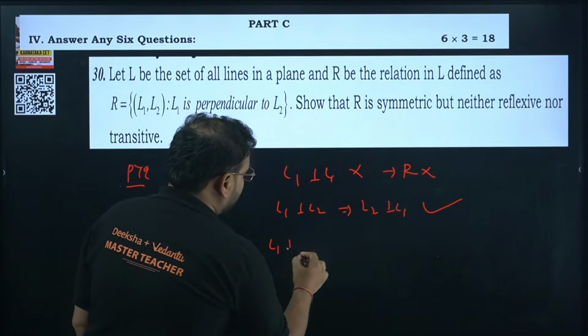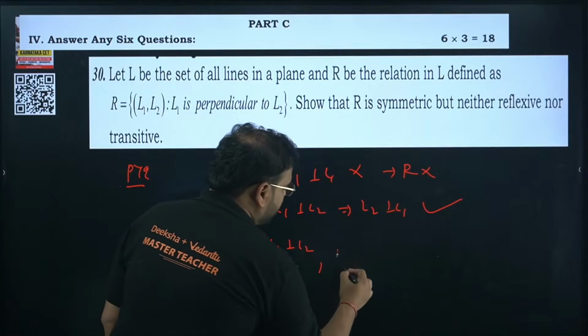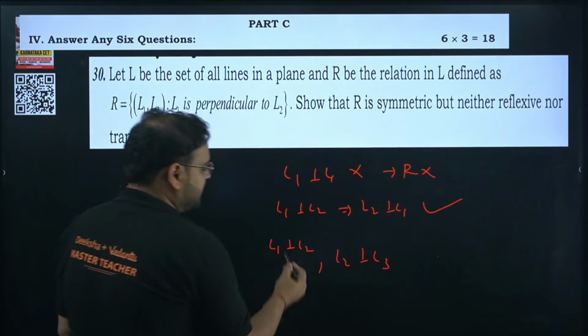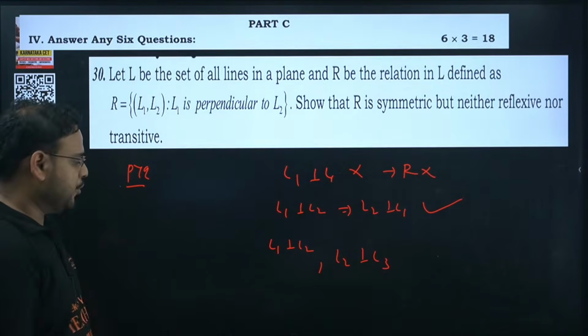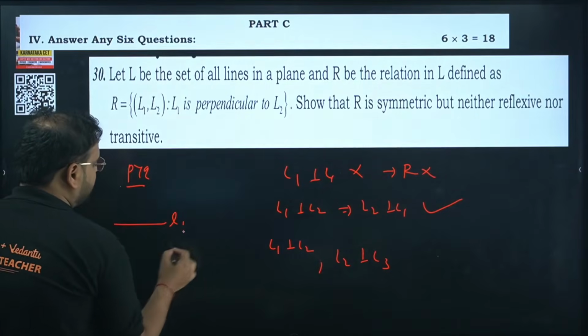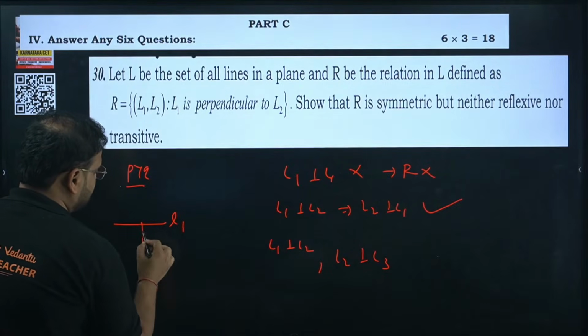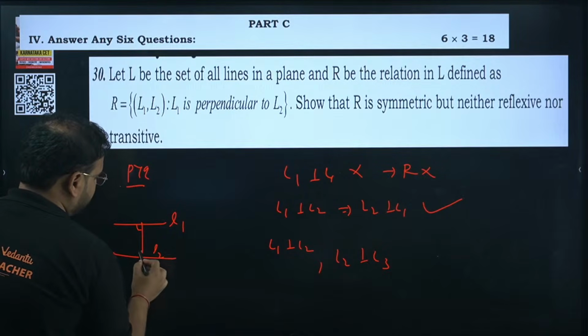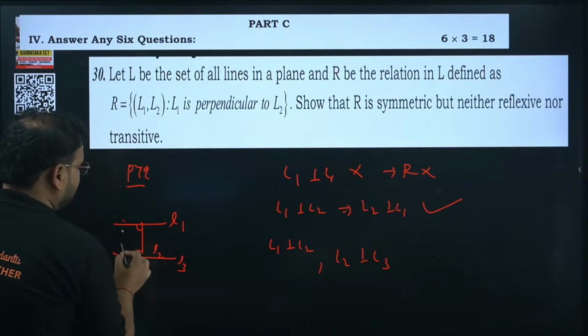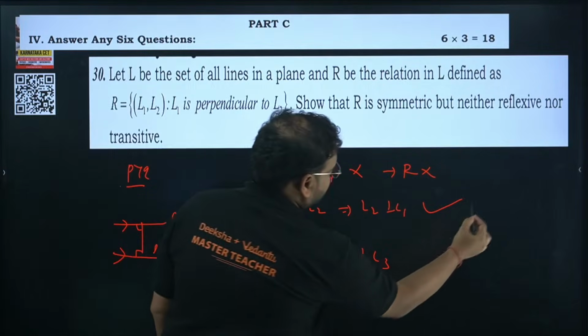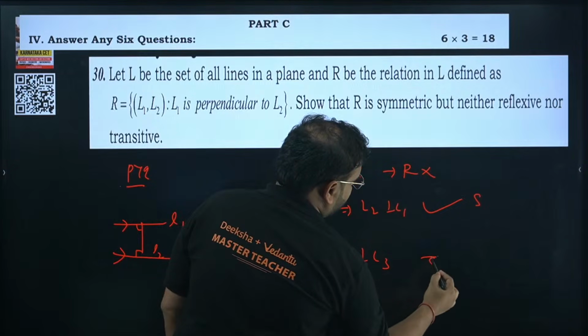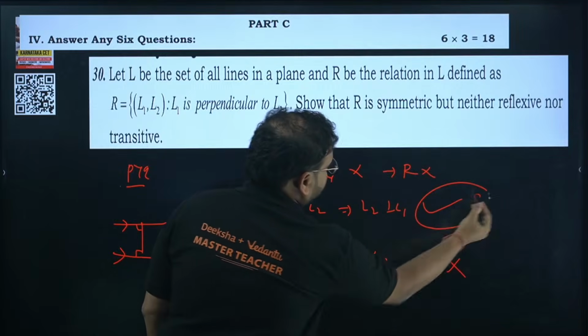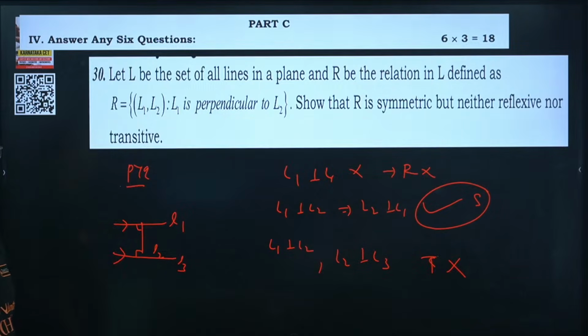L1 perpendicular to L2 and L2 perpendicular to L3. Does it mean L3 is perpendicular to L1? No, sir. Check here. This is my L1. L2 is here. Let's say I'll draw a line L3 like this. They are actually parallel. So this is symmetric. Transitive also? No. Only symmetric.